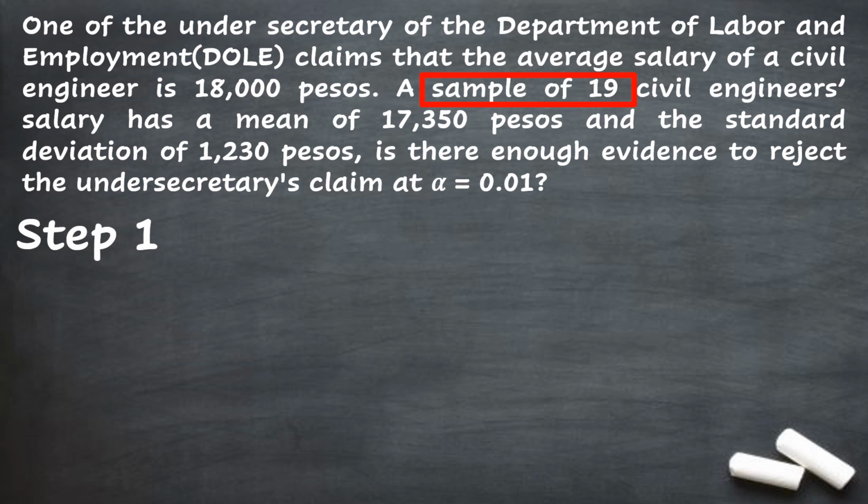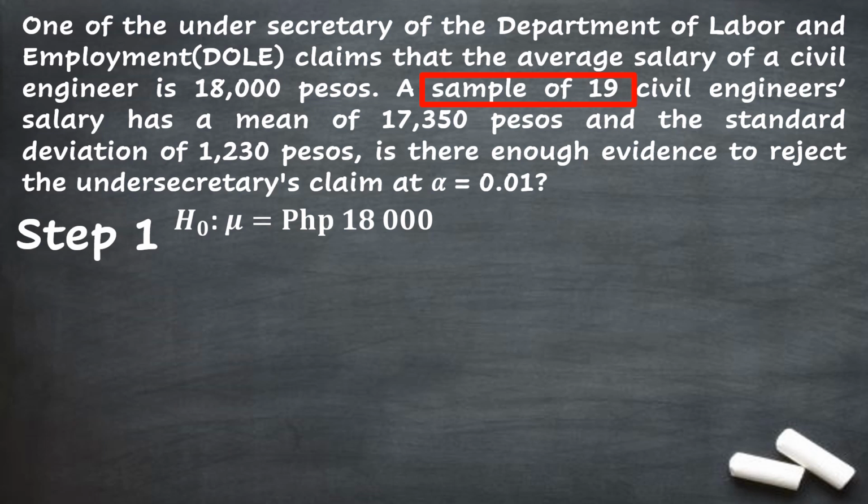So meaning to say, that statement can be a clue for us to come up with the null hypothesis because of the concept of equality. That's why the null hypothesis will be population mean is equal to 18,000 pesos.